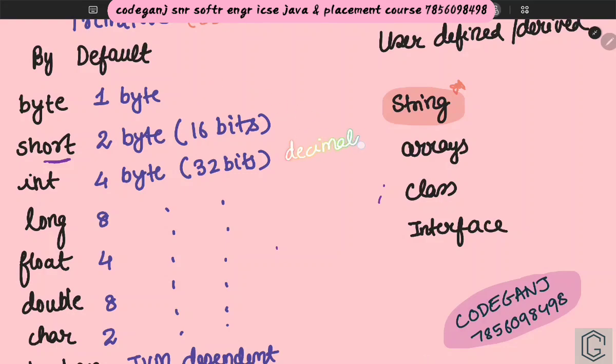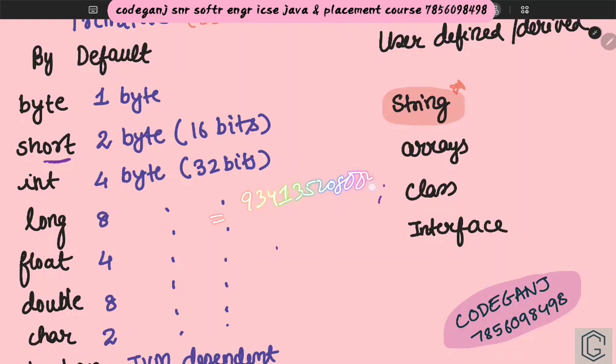So -3 can also be stored in an integer, 2 can also be stored in an integer, 125 can also be stored in an integer, 10,000 can also be stored in an integer. Why? Because they do not have any decimal. -5,035 can also be stored in an integer. Why? Because they do not have any decimal.